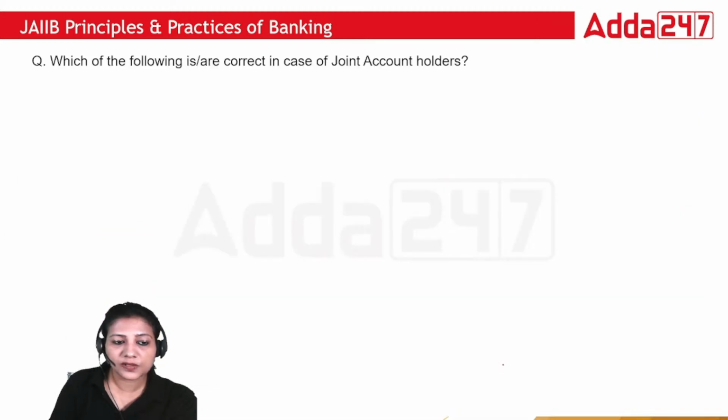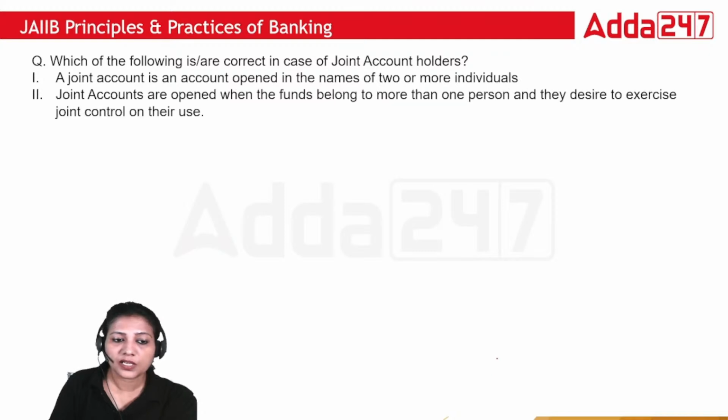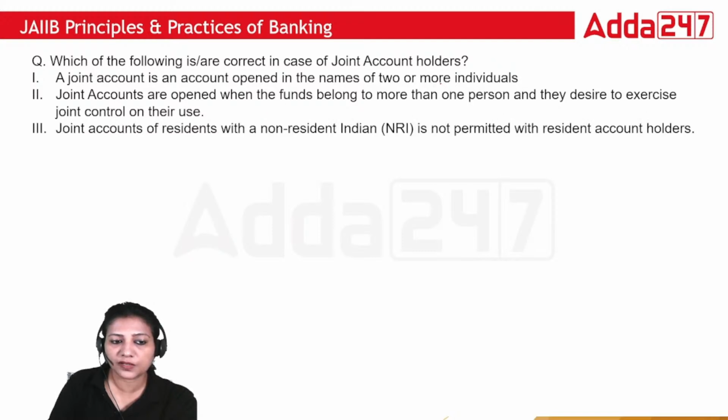So let's do some questions regarding what we have already done in this particular unit. Which of the following is or are correct in case of joint account holder? A joint account is an account opened in the name of two or more individuals. A joint account is opened when the funds belong to more than one person and they desire to exercise joint control on their use. Joint account of resident with a non-resident is not permitted.